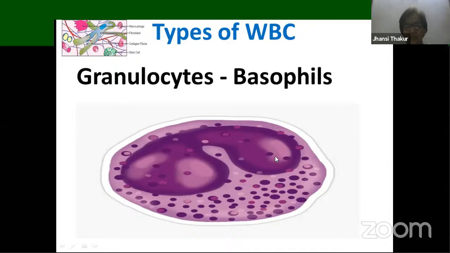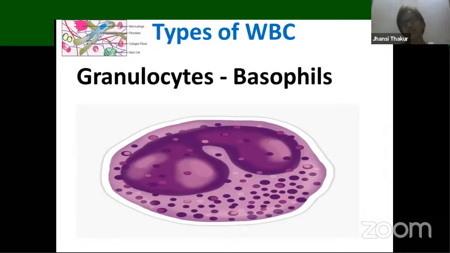So here you can see nucleus is either 2-lobed or 3-lobed. Here in WBCs, nucleus is of various shapes. So we call it polymorphic nuclear condition. Many forms. In RBCs, nucleus is not present. So that is enucleate condition. The percentage that these basophils make up is only 0.3, very, very less, 0.4%. Very less amount of basophils are found in blood.